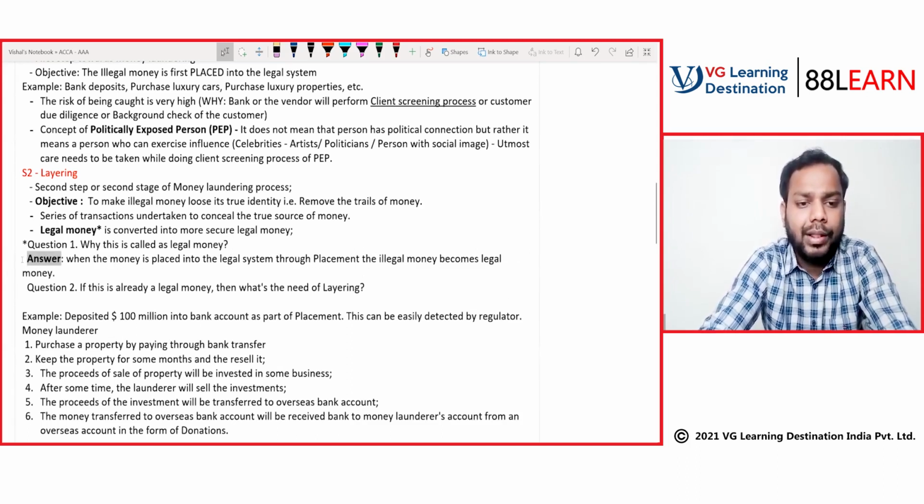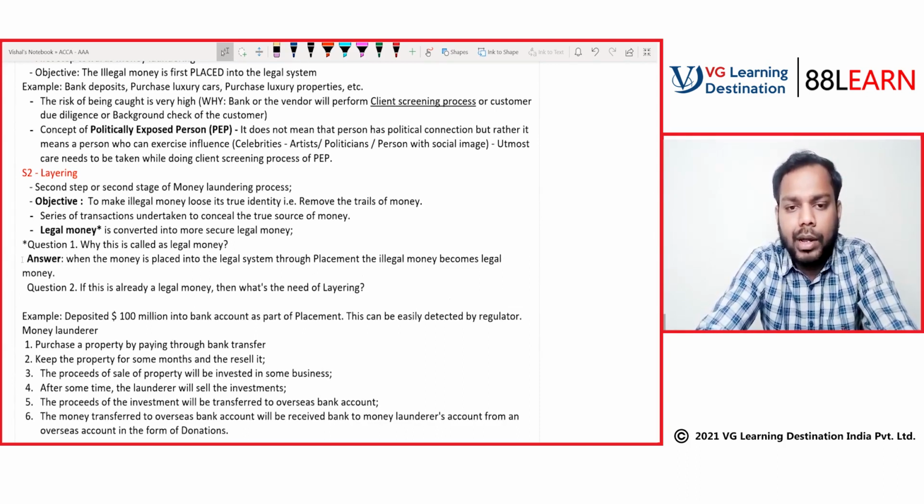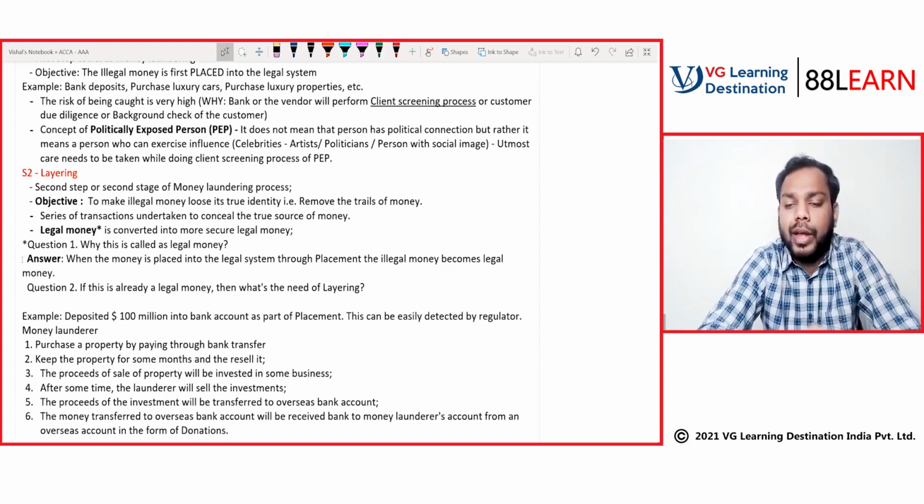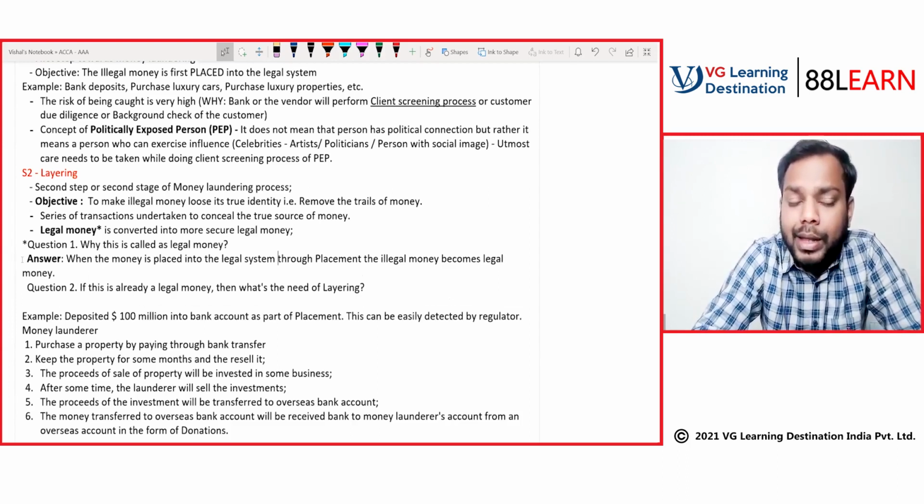Answer: when the illegal money is placed into the legal system through the placement process, it becomes legal money then and there itself.